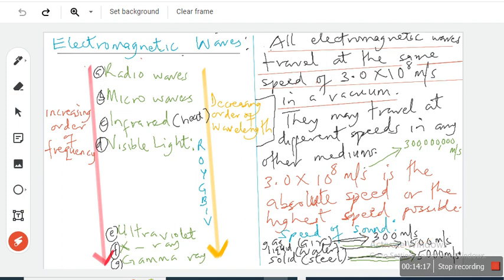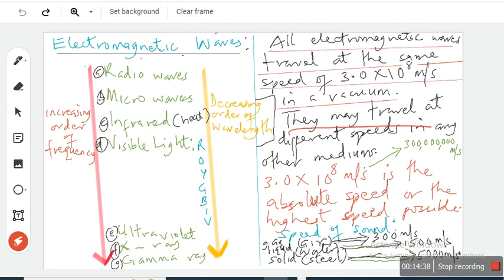Did you get that? Light travels at a tremendous speed. In fact, there's nothing we know in nature that travels faster than light or electromagnetic waves. So their speed is the absolute speed, the highest speed possible.